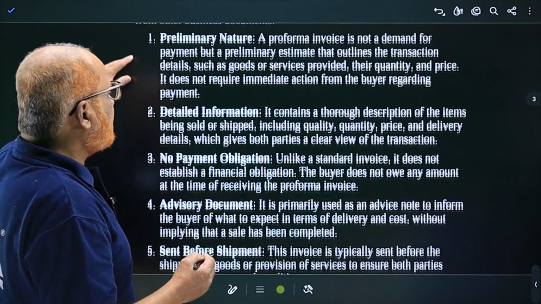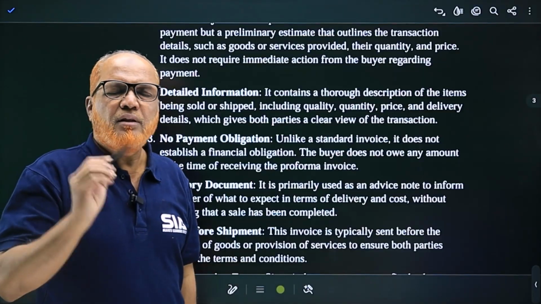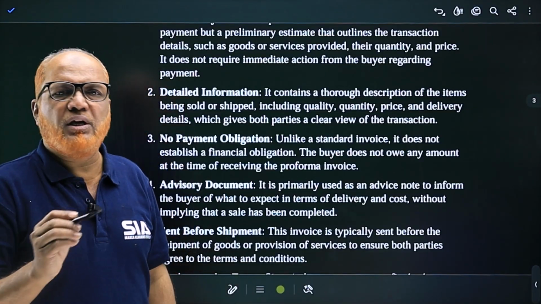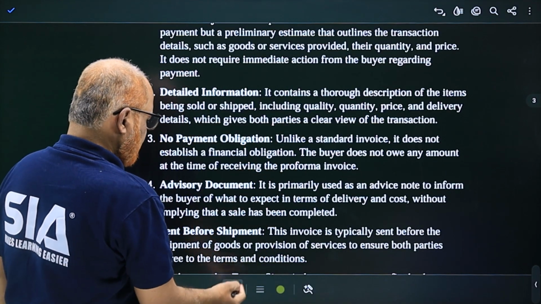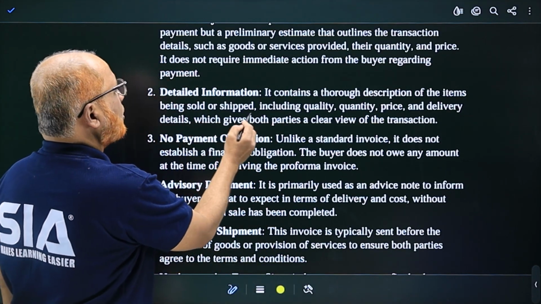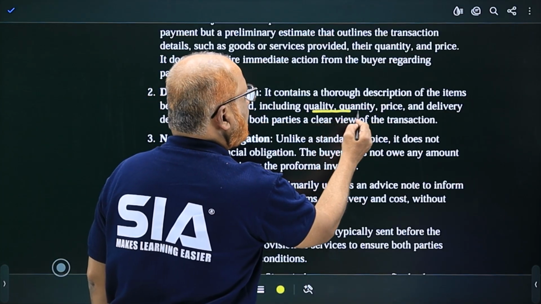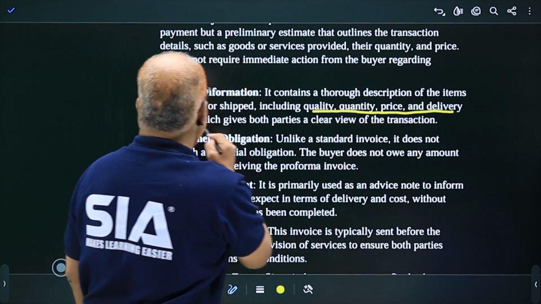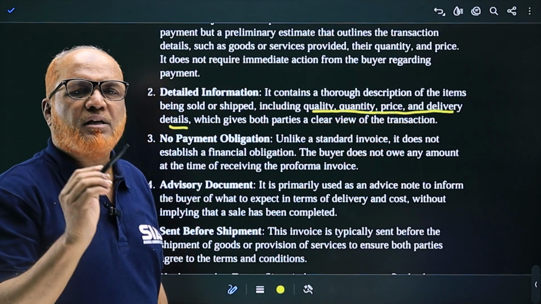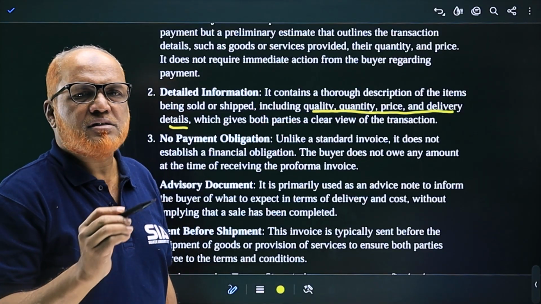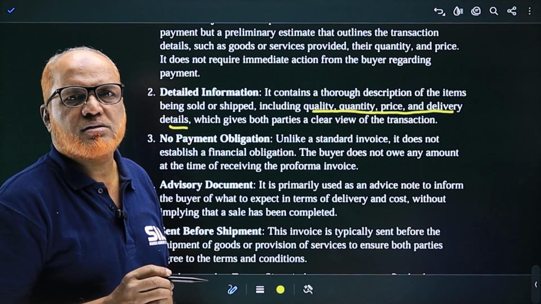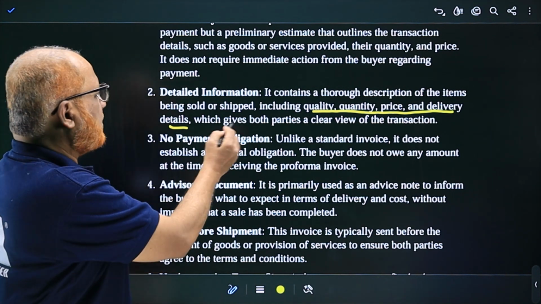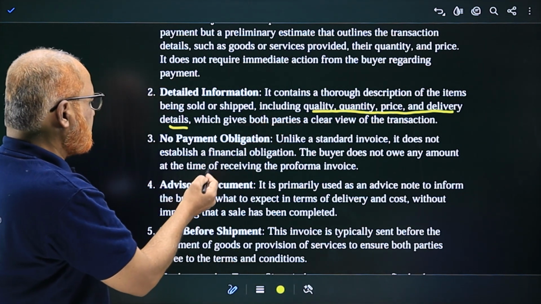And second, detailed information. This Proforma Invoice should give the complete detailed information of the item being sold or shipped, including quality, quantity, price, and delivery details. These are the main things which should be specified in the Proforma Invoice: quantity, quality, and then price, delivery charges, etc.